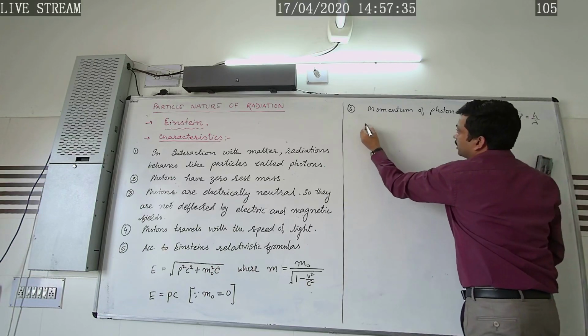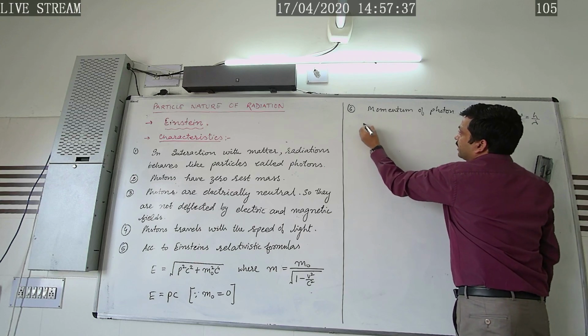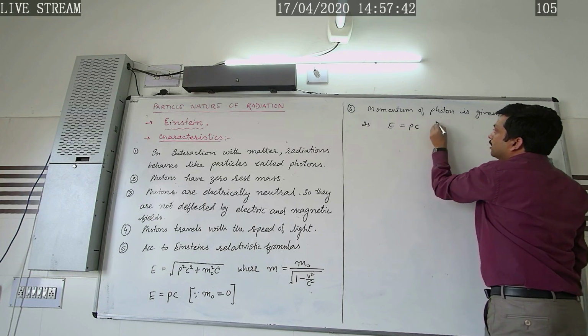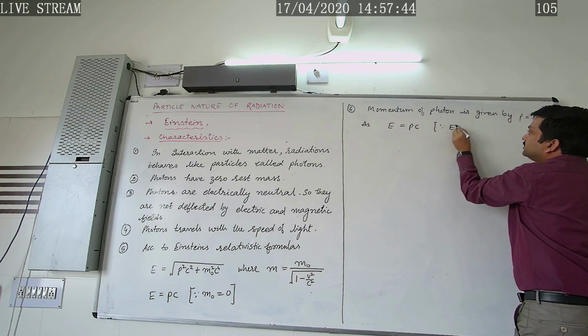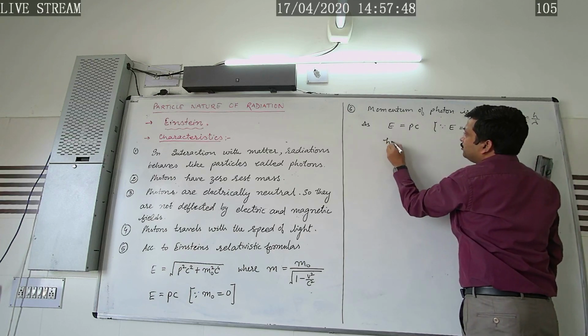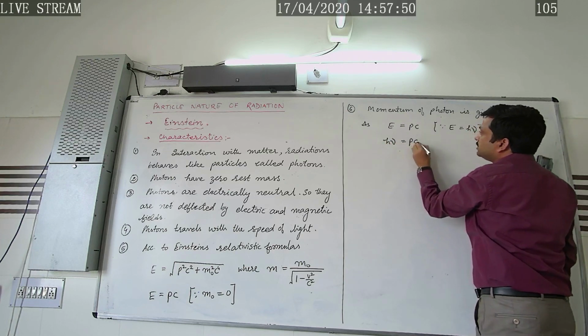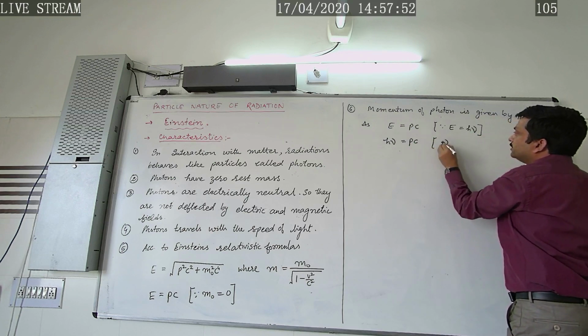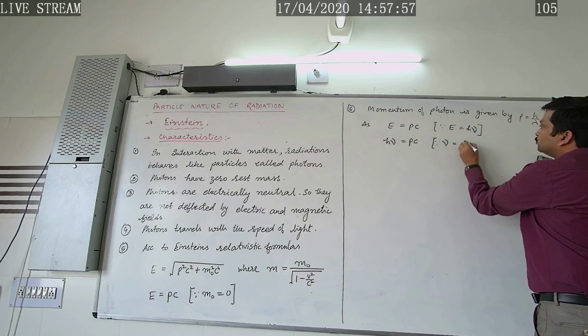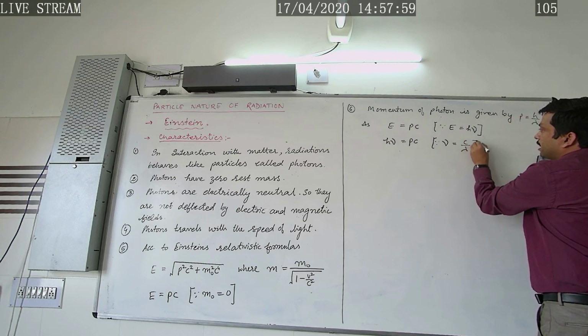But how did this formula come? As we know that E equals Pc, and the energy of the incident radiation is given by h nu, so h nu equals Pc. Now what about this frequency? We can write it as c by lambda.